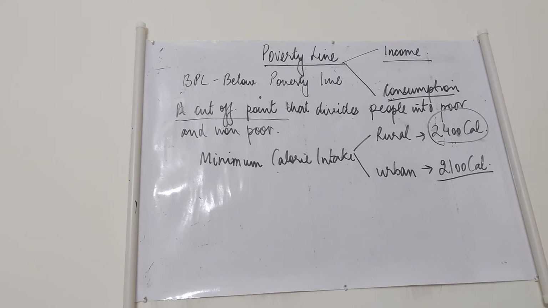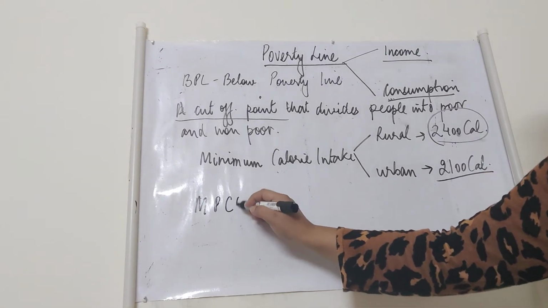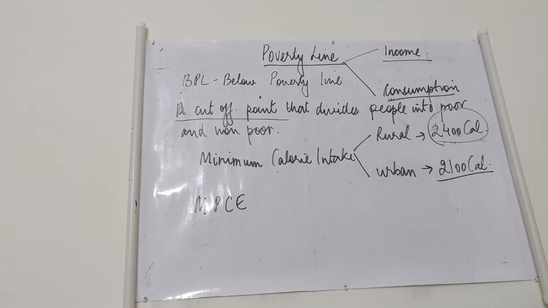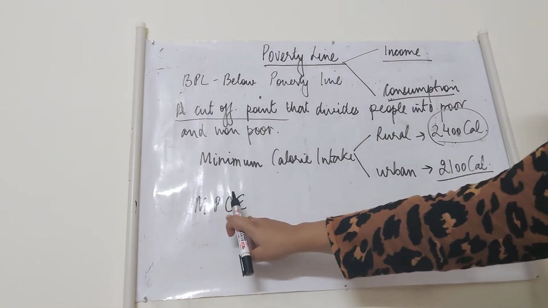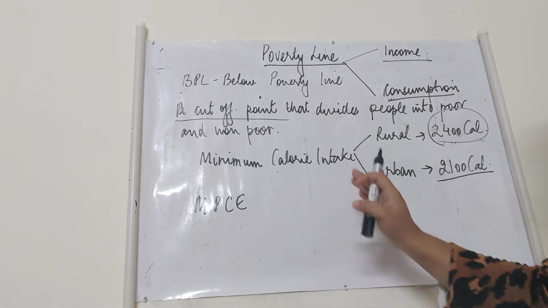the monetary expenditure, on the basis of income, the poverty line for a person was fixed for the year 2011-12. The poverty line for a person was fixed on the basis of monthly per capita income. So we say monthly per capita, and for income we use per capita consumption expenditure. It means how much money a person spends on consumption in a month.